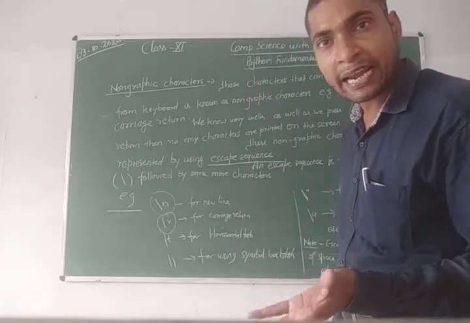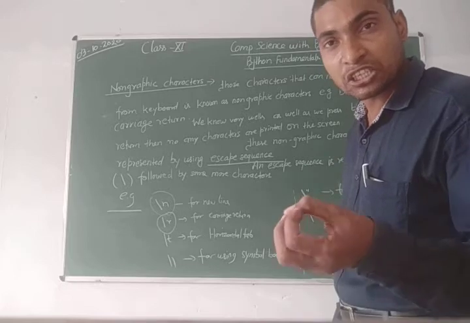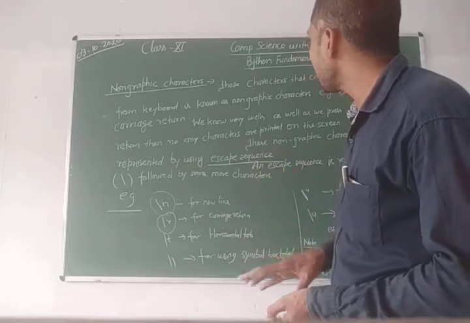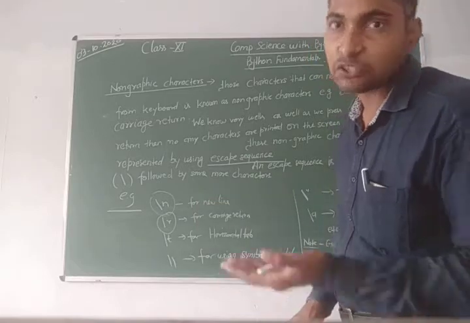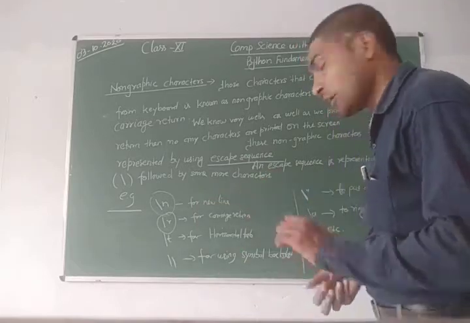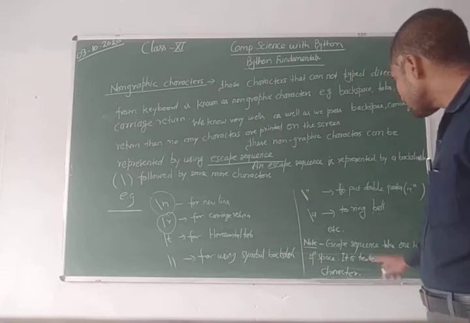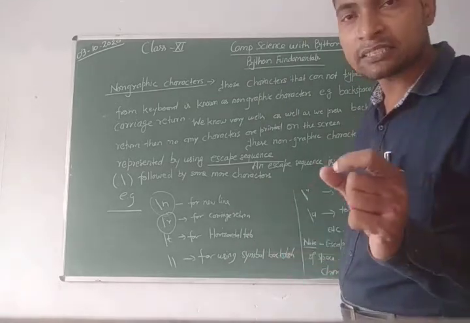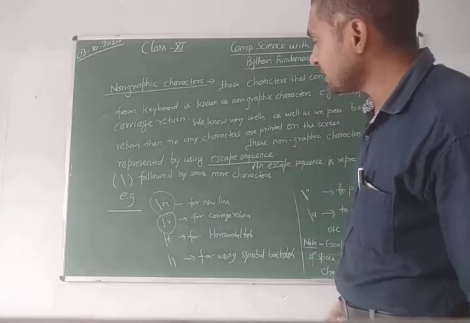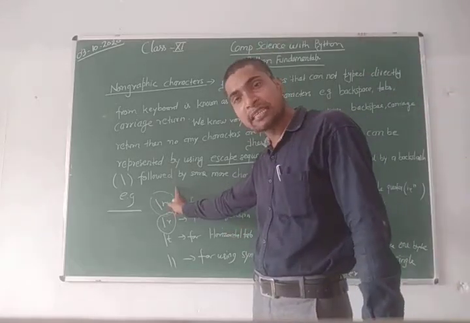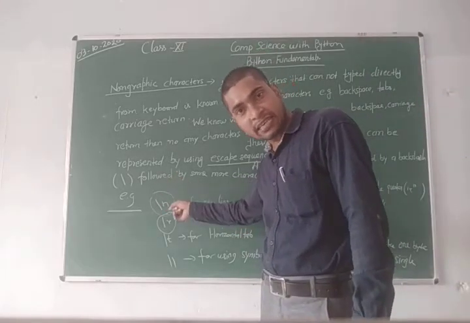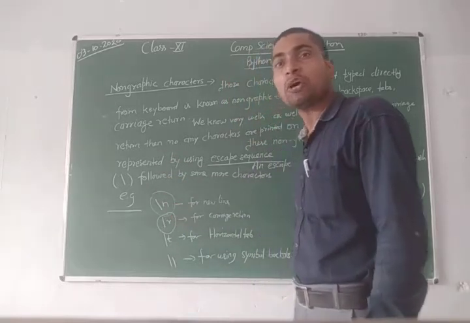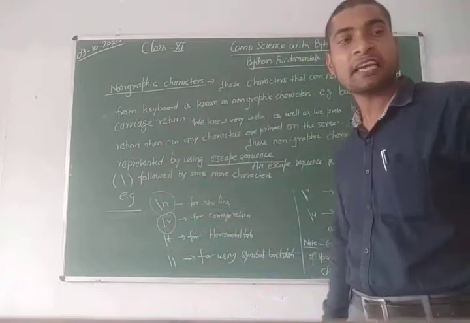Escape sequences are used to represent the non-graphic characters. One important thing: escape sequences are treated as a single byte, and they are always written inside single or double inverted commas. So each contains one byte of memory space inside the computer.